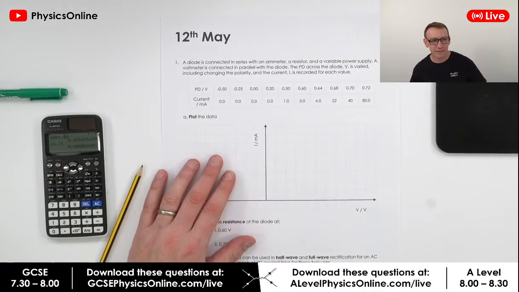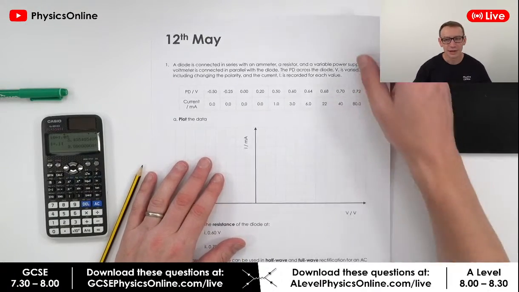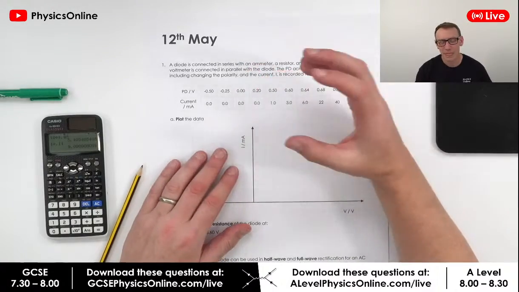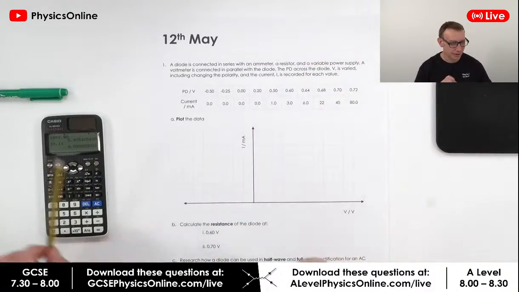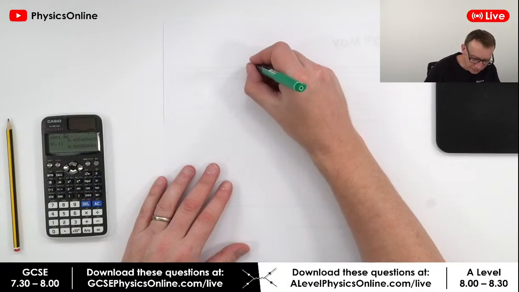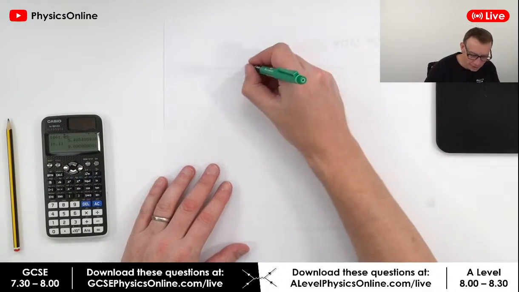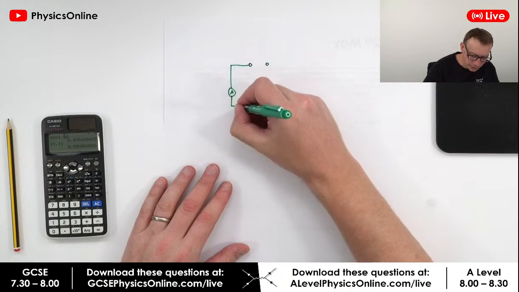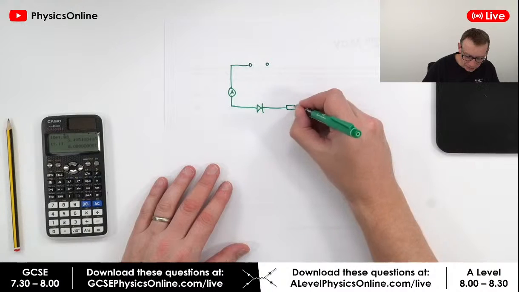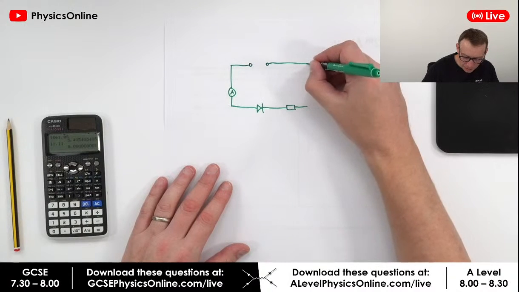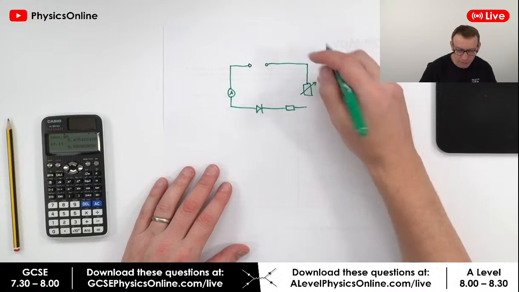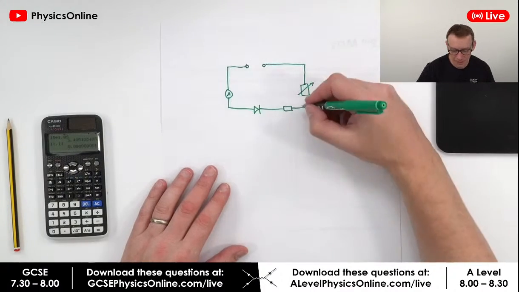Right, we're going to do something fairly similar for the 12th of May. This one is a diode. Again, it's connected up in a very similar circuit, but I'm just going to draw on the other side, the circuit that you might use. Okay, you're going to have some kind of variable power supply. You're going to have an ammeter. You're then going to have your diode. You're going to have a resistor, and then you might have either a variable resistor in the circuit, or you might just have a dial that allows you to adjust that power supply.